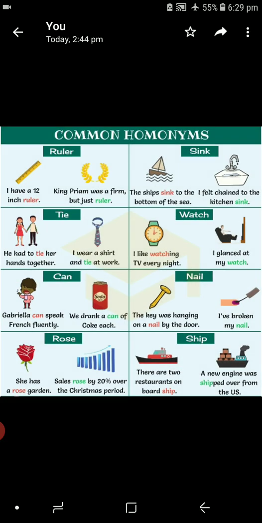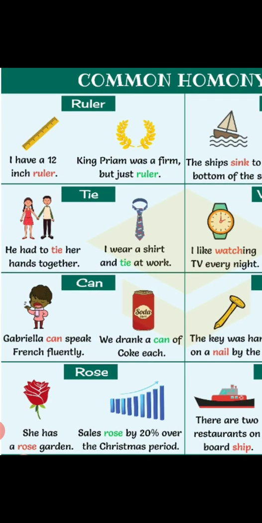I have a ruler. I have a 12-inch ruler. King Priam was a firm but just ruler. Tie. He had to tie her hands together. I wear a shirt and tie at work. Likewise, can. Gabriela can speak French fluently. We drank a can of Coke each.